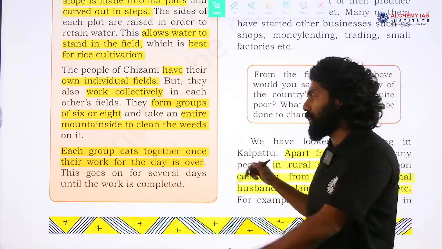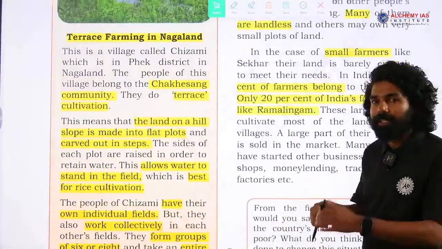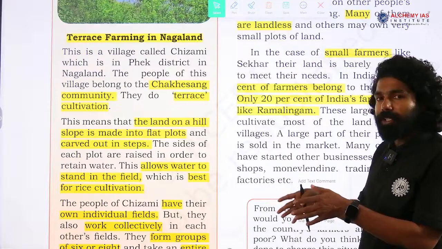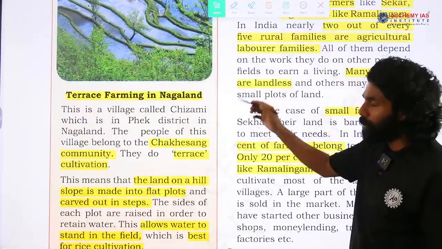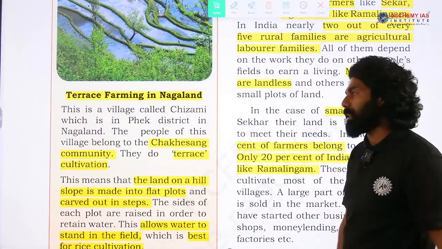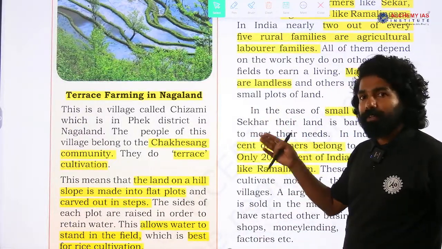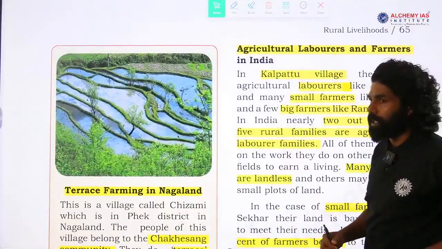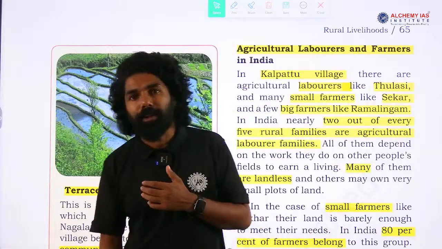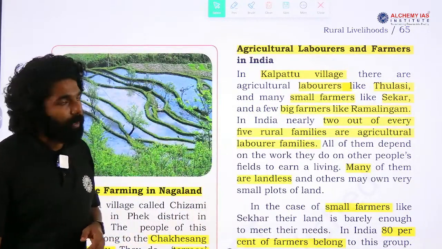So, they usually work in community-level groups, going together, and with a community effort they are involved in the farming activity. The type of farming they do in the Chizami region of Nagaland is terrace farming. That is the example given here. You will study different types of farming in the agriculture chapter from the UPSC perspective.